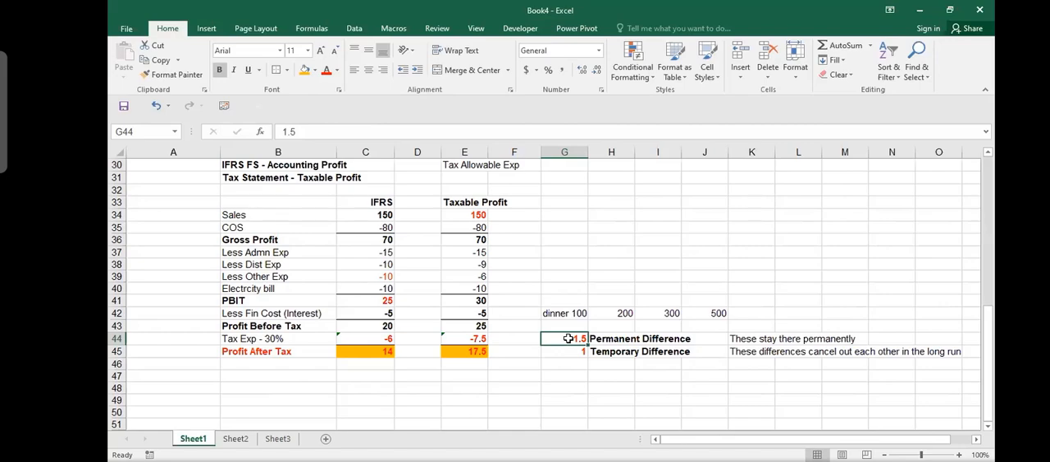So this one is my expense. I have to pay it from myself. They will not accept it. These are called permanent differences. However, there are some types of expenses which I'm going to discuss later in the next half of this lecture, which are called temporary differences. And temporary differences cancel out each other. So in one period you pay more, in another period you pay less, so they balance out each other.